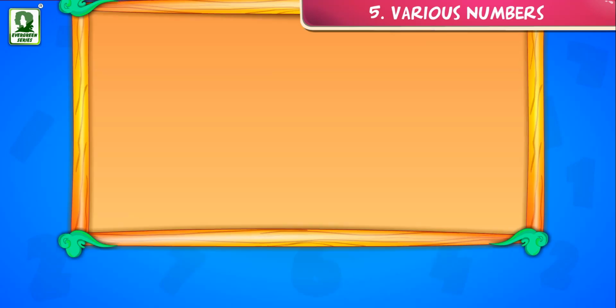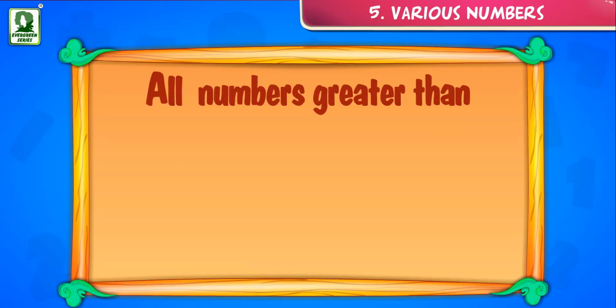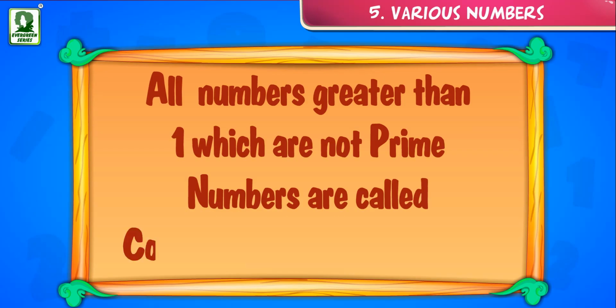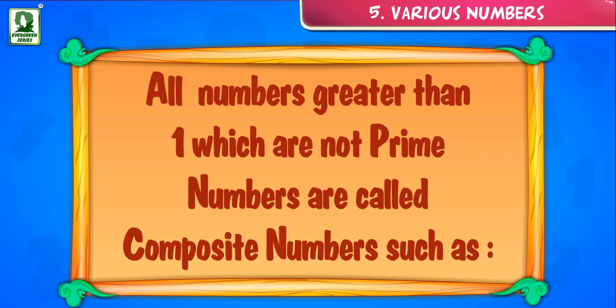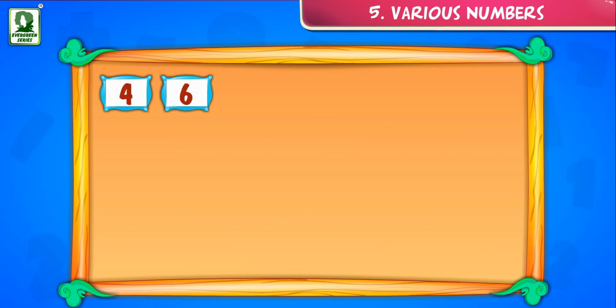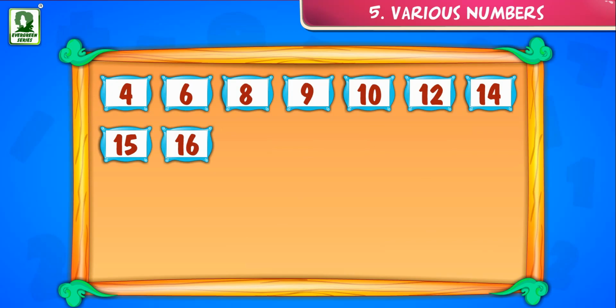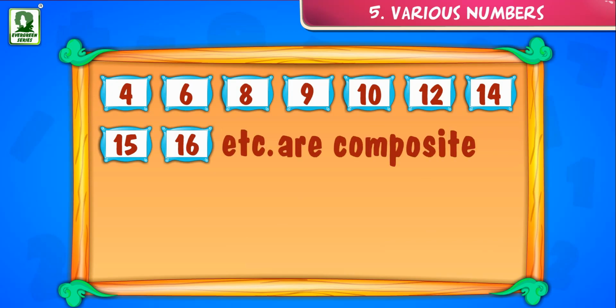Composite numbers. All numbers greater than 1 which are not prime numbers are called composite numbers, such as 4, 6, 8, 9, 10, 12, 14, 15 and 16 etc. are composite numbers.